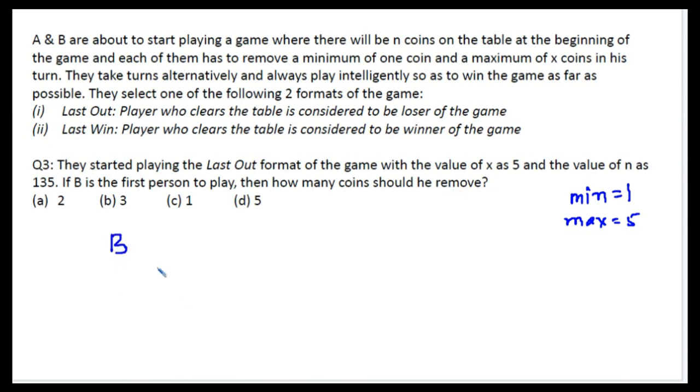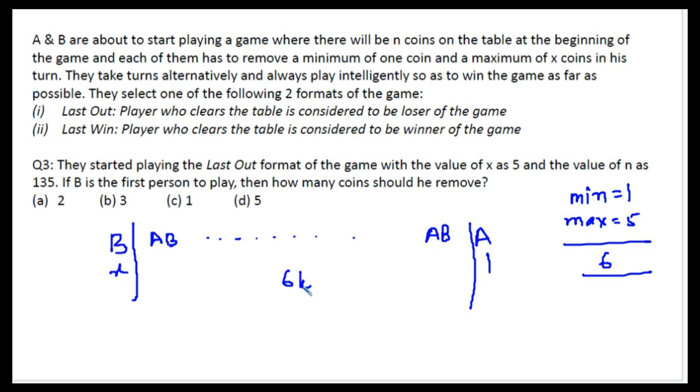So B has started the game first and A should be ending the game in order to ensure the win for B. So A should be picking up the last coin, that is 1 coin. Let's say B picks up x number of coins. In the middle we have AB, AB, AB, up till AB. And value of n is 135. We know this whole is going to be a multiple of 6, which is the controlling number. So this is 6k. So I can say that 6k plus 1 plus x should be equal to 135, or 6k plus x is equal to 134.